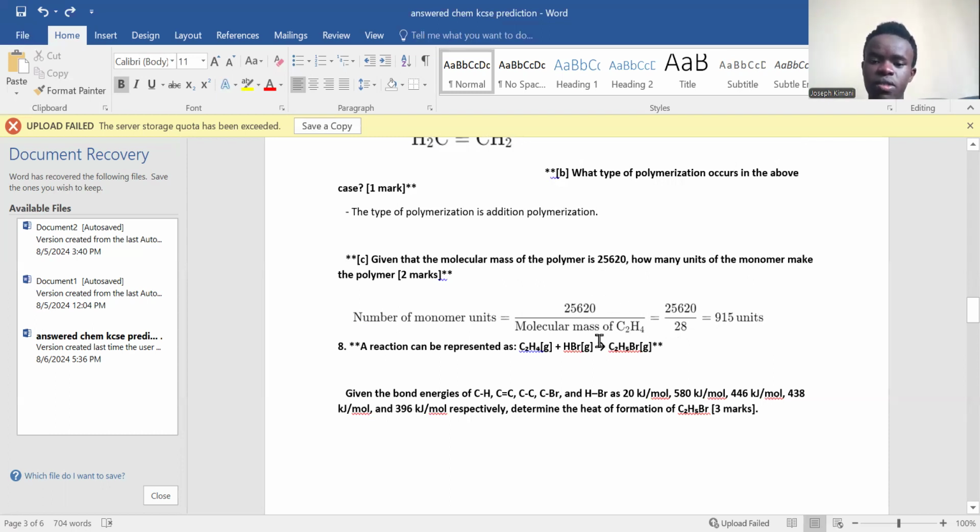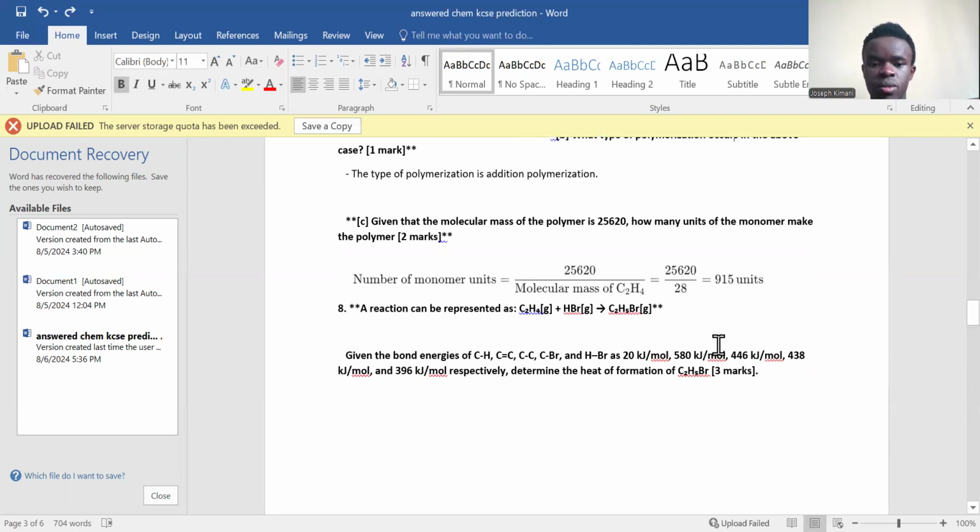For the molecular mass of the monomer, you have to calculate C2H4. The molar mass of carbon, C, is 12, times 2 is 24, plus H, hydrogen, has 1, times 4 is 4. So 24 plus 4 gives you 28. If you divide 25,620 by 28, that will give you 915 units of the monomer.